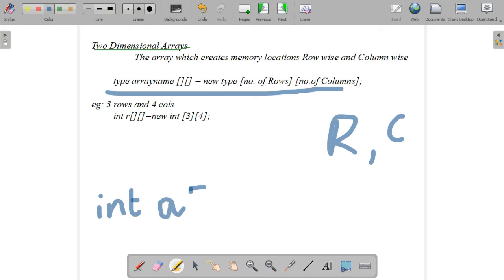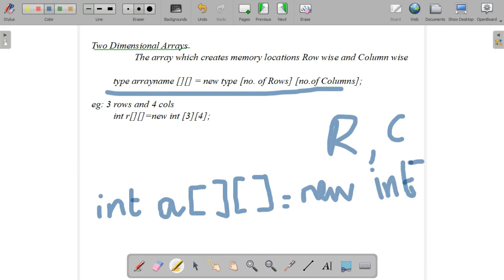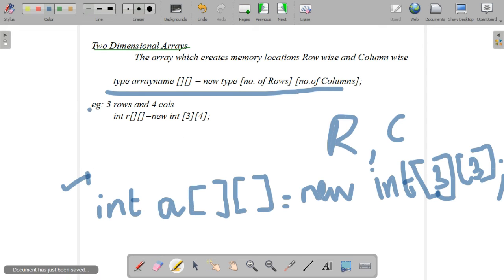First one is the type. You consider that is an integer data type. For integer data type, you just write int. And array name is A means we have to specify two square brackets. One is for row, another one is for column. Equal to new int, number of rows. How many rows we need? Consider 3 into 3 means 3 rows and 3 columns. If you want 3 rows and 3 columns, 3 and 3 we have to write. Okay, this is the way we will declare a two-dimensional array.